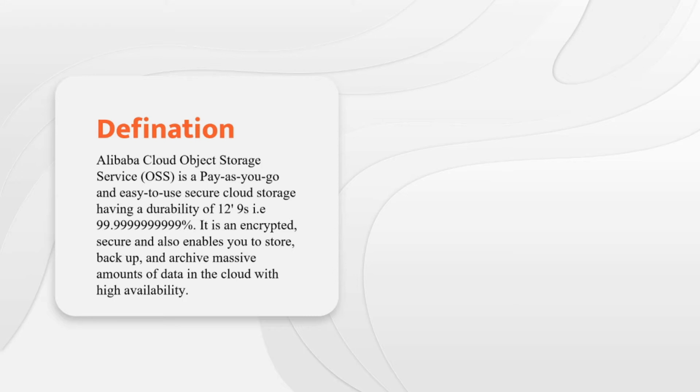OSS is an object storage service provided by Alibaba Cloud. It works on a pay as you go pricing model. You know that we have two pricing models in Alibaba Cloud. One is subscription and another is pay as you go. OSS is cloud storage. We use OSS to archive our data and back up that data. Massive amounts of data storage is done in OSS.